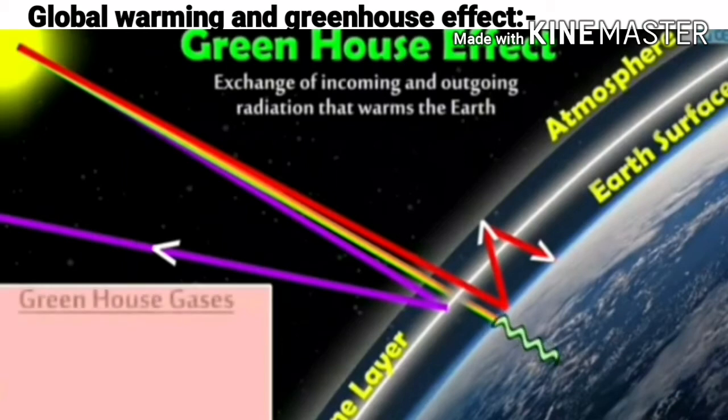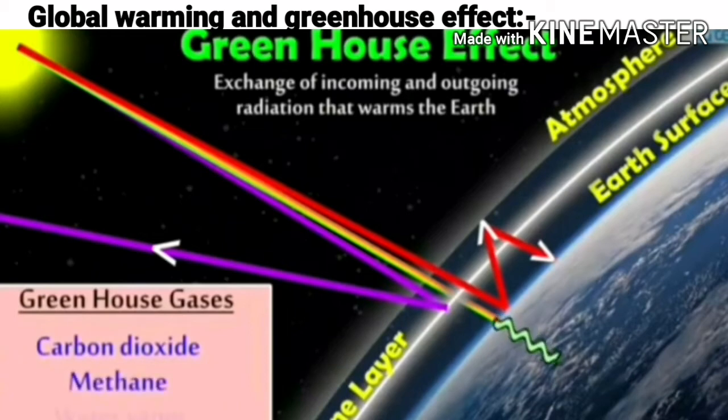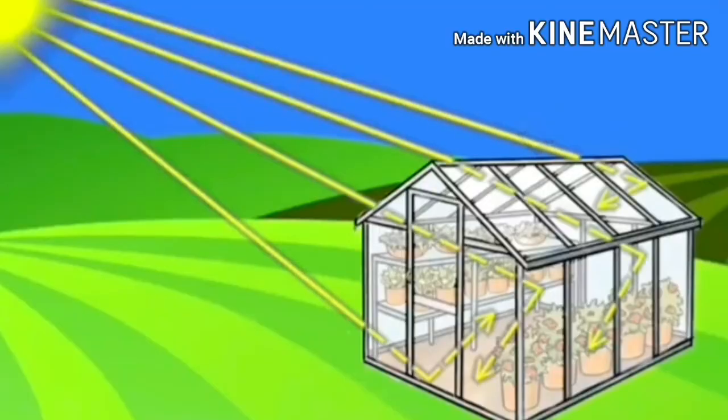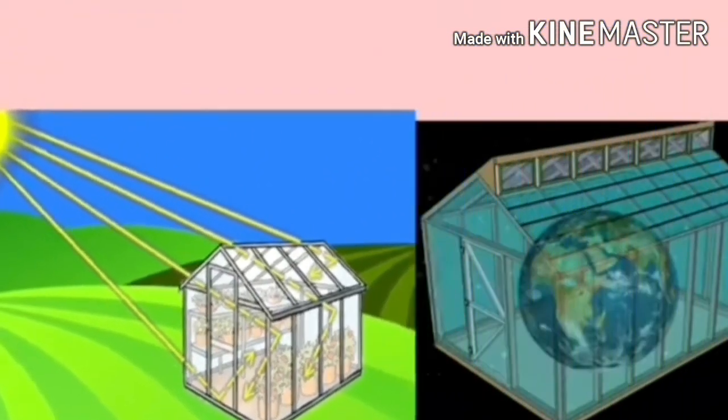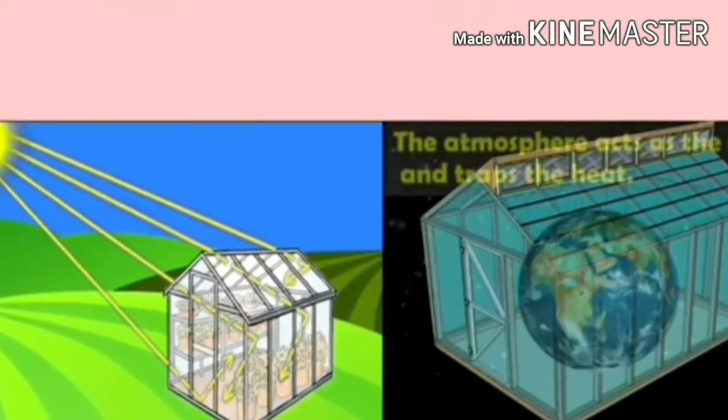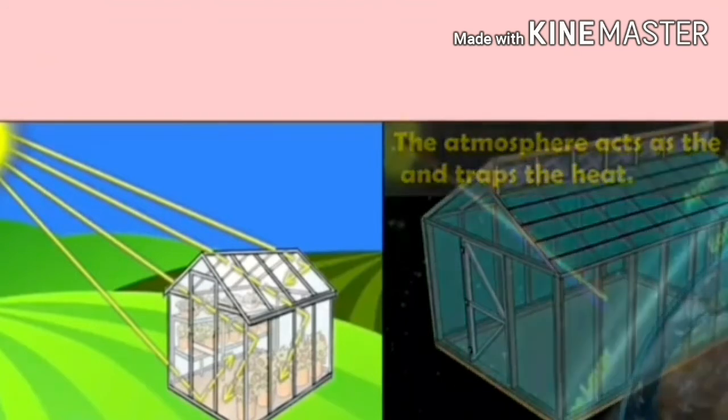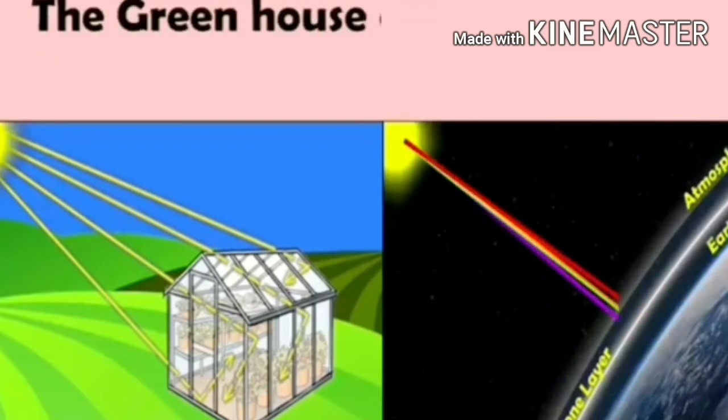Some of the heat is trapped by gases such as carbon dioxide, methane, ozone, chlorofluorocarbon compounds, that is CFCs, and water vapors in the atmosphere. Thus, they add to the heating of the atmosphere. This causes global warming.